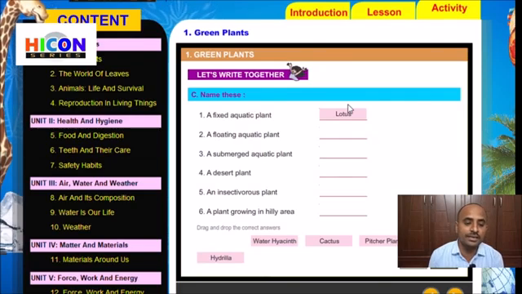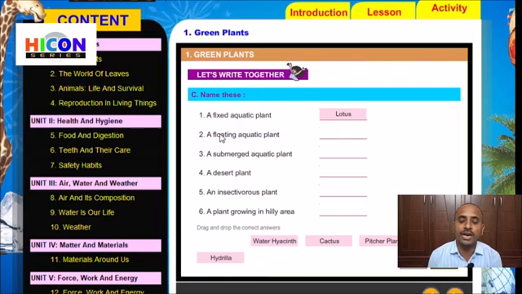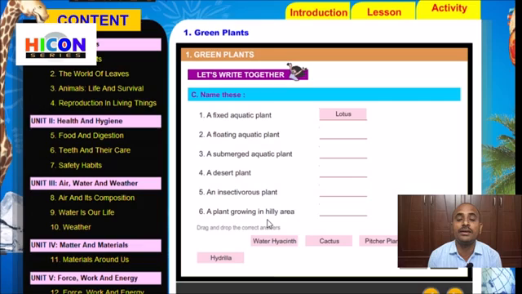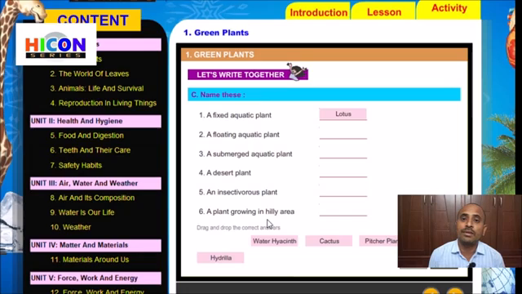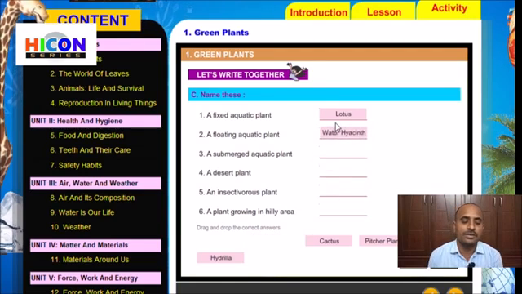So children, read the second sentence. A floating aquatic plant. Among these given words, we have to identify which one is a floating aquatic plant. Already we have discussed examples for the floating aquatic plant. The common examples for floating aquatic plants are Lemna, Jussiaea, water hyacinth. Among these given words, the water hyacinth is here. So write the word water hyacinth for the second sentence. The answer for the second sentence is water hyacinth, which is a floating aquatic plant.